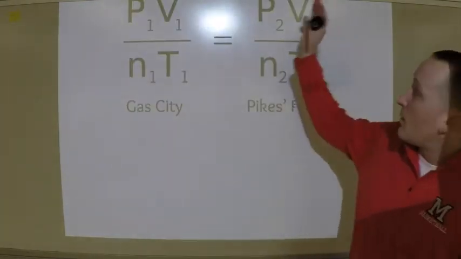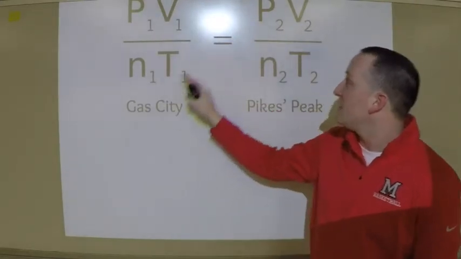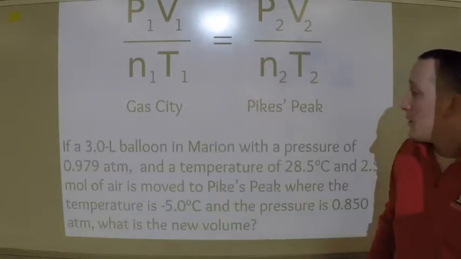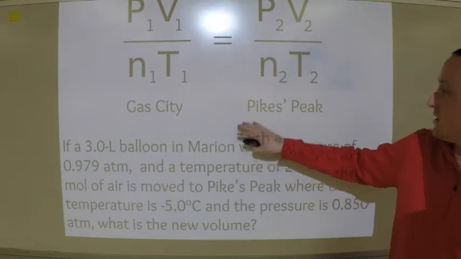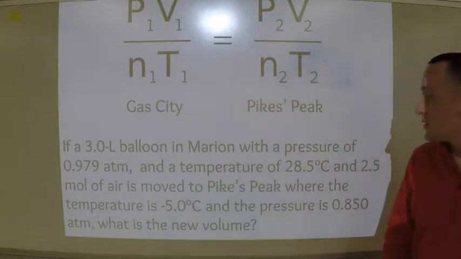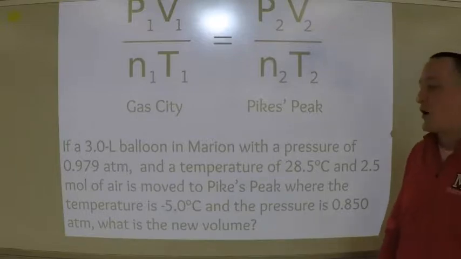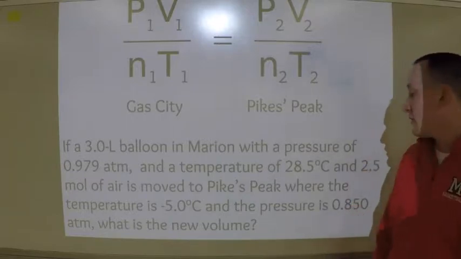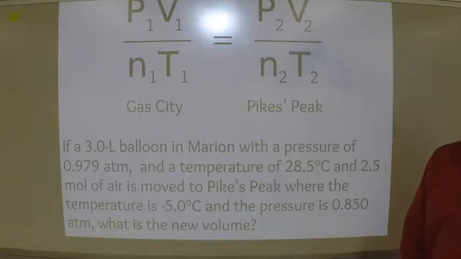So if my pressure, volume, moles of gas, and temperature in Gas City is equal to my pressure times my volume divided by my moles of gas times my temperature at Pikes Peak. Let's say that this is my problem. Let's say that I started with a 3-liter balloon in Gas City or Marion area with a pressure of 0.979 atmospheres, a temperature of 28.5 degrees Celsius, and 2.5 moles of air, and I move it to Pikes Peak, where the temperature is -5 degrees Celsius, the pressure is 0.85 atmospheres, and now I want to know, what is the new volume?